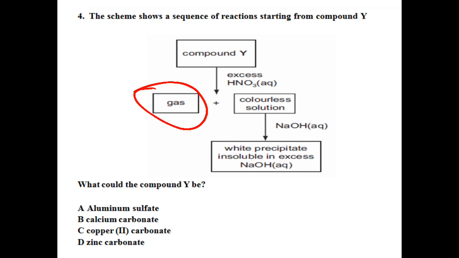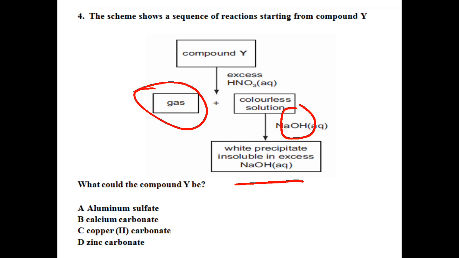So you have to look for the cations which make white precipitates with hydroxide ion. Maybe it can be calcium or maybe it can be zinc. Okay, so you have to see that the precipitate formed with hydroxide ions is insoluble in sodium hydroxide. That is the closest hint.